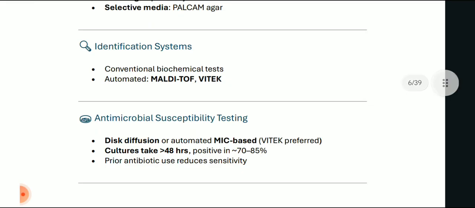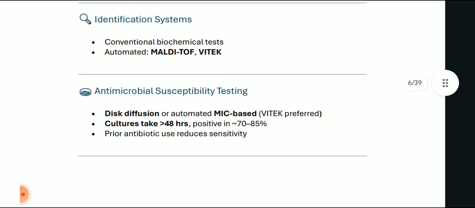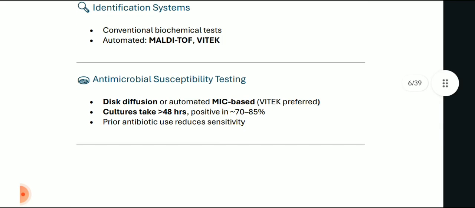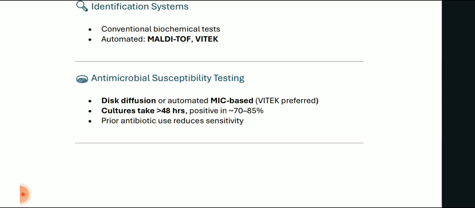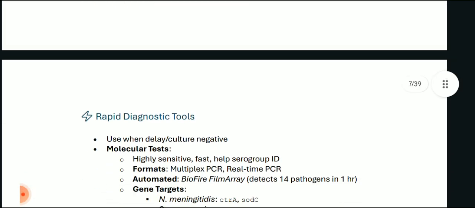Now, identification systems, as we have talked, conventional biochemical tests can be used, or automated systems like MALDI-TOF and Vitek can be used. Now, antimicrobial susceptibility testing is done for various organisms to detect which antibiotics they are sensitive to. So disk diffusion or automated MIC based Vitek is preferred, and cultures take more than 48 hours to develop and are positive in 70 to 85% of the cases. Prior antibiotic use reduces the sensitivity obviously.